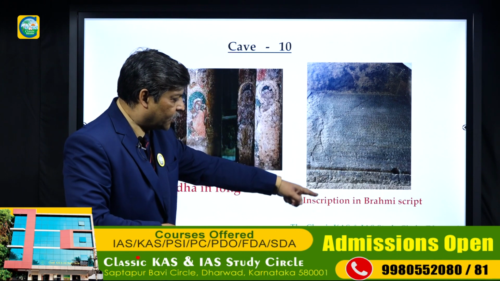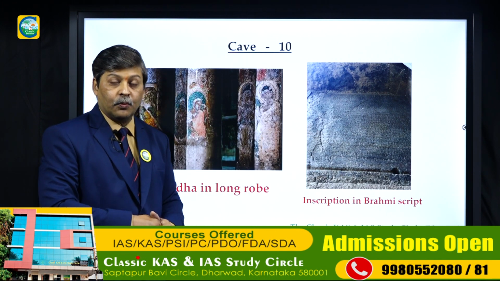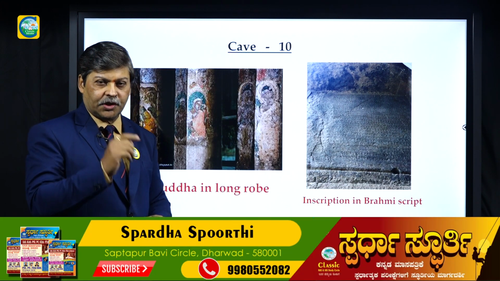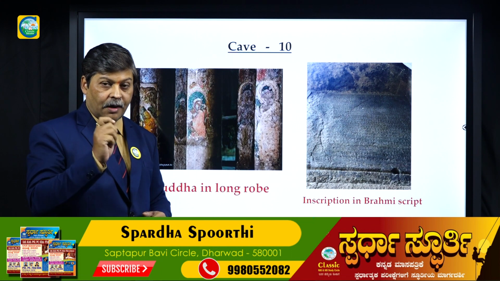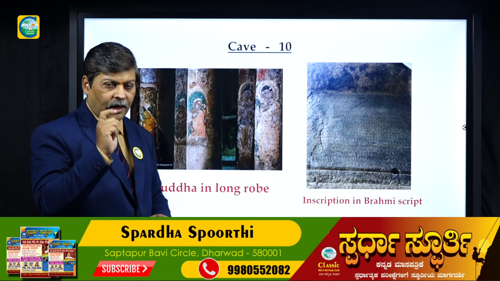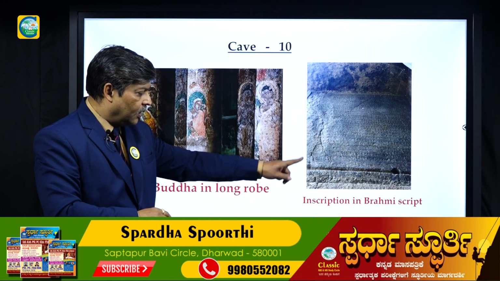And this is the inscription in Brahmi script and Prakrit language of Vashishta Putra Pulamayi, belonging to the Shatavahana period. Brahmi script is used and the Prakrit language. That is what we have got, the inscription.